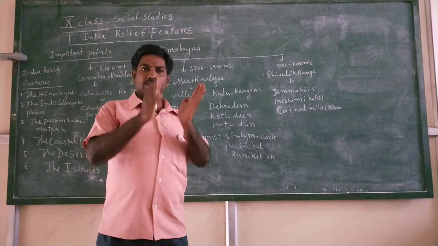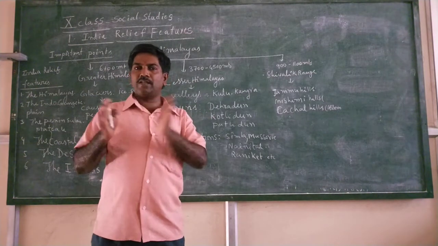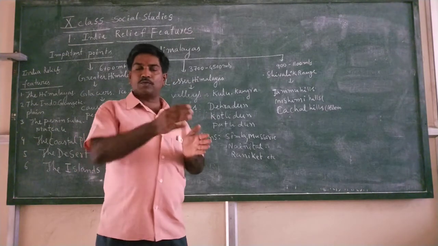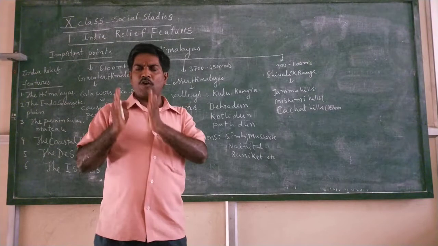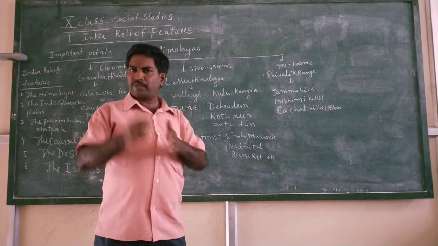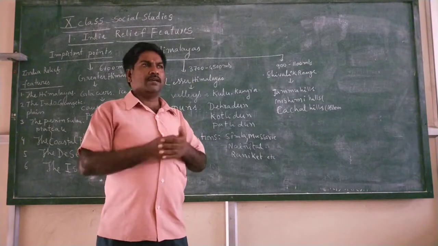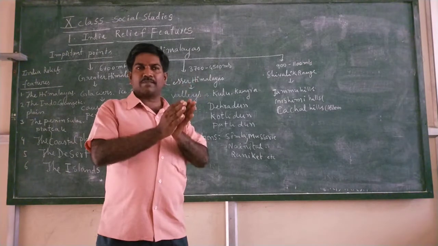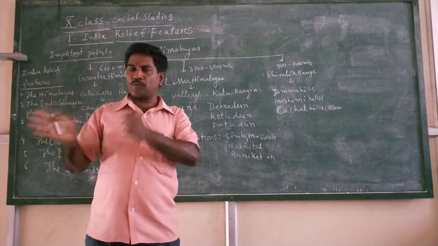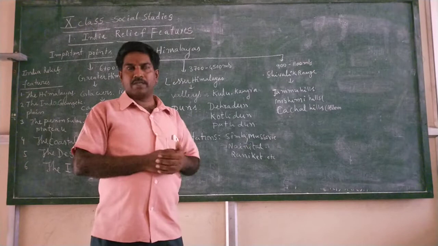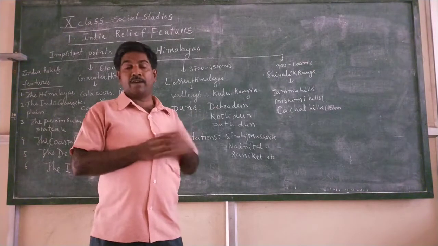History, World History, Indian History, the combination we discuss in paper 2, and present contemporary issues we discuss in paper 2, as well as Indian government structure we will discuss in paper 2. And first of all, we start with the India Relief Features.